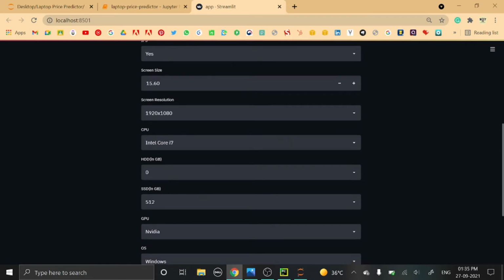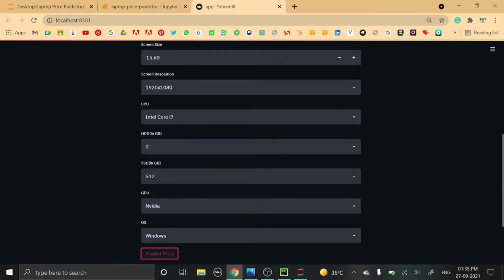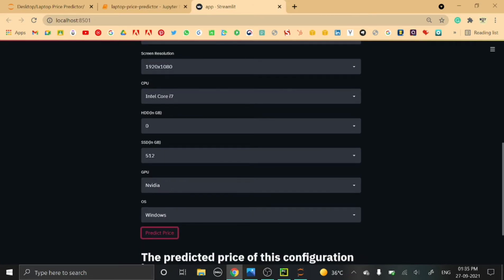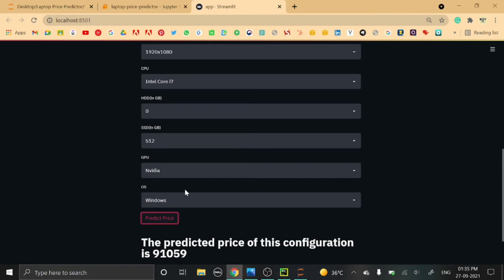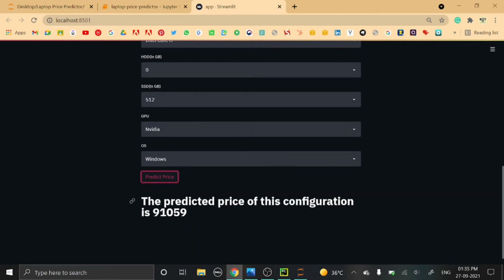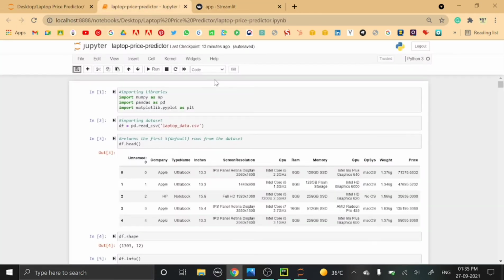The CPU is Intel Core i7. There is no HDD present. The SSD is 512 GB, and since it is a gaming laptop, the GPU is Nvidia, and the OS is Windows. The price predicted by this model is 91,000. So now moving on to the explanation of the code.